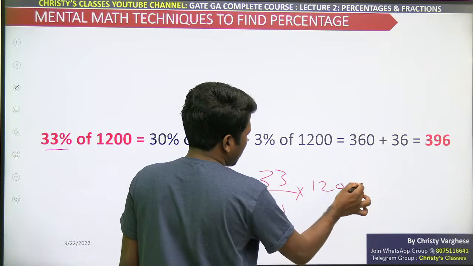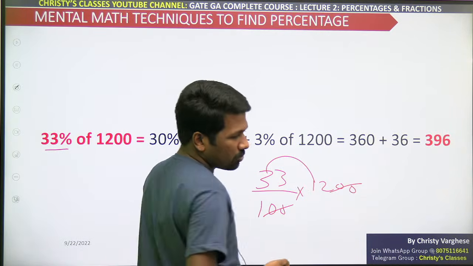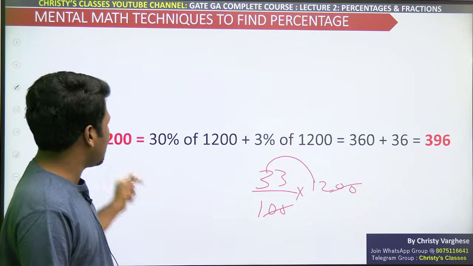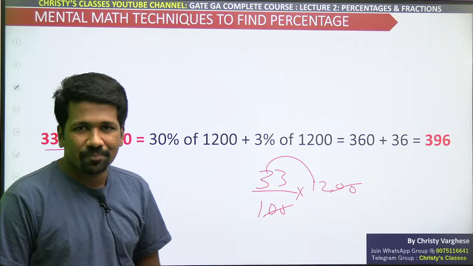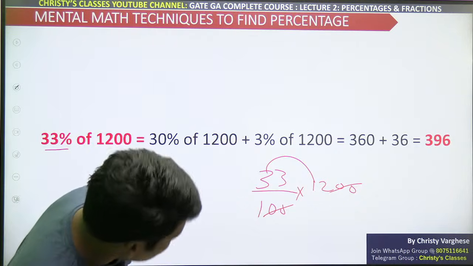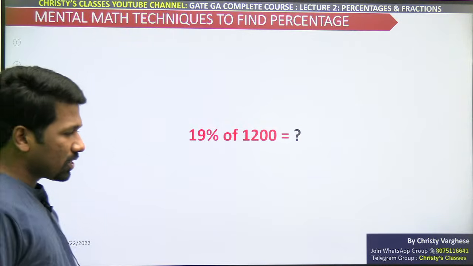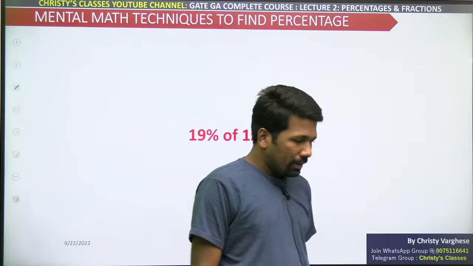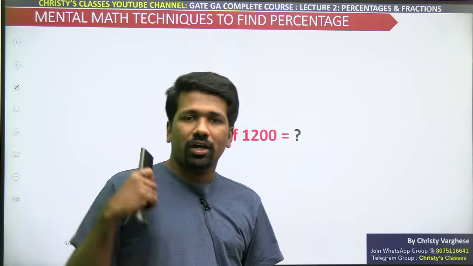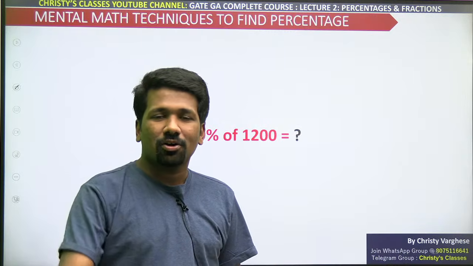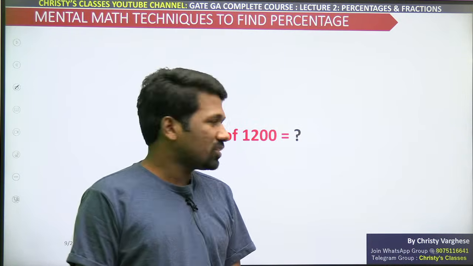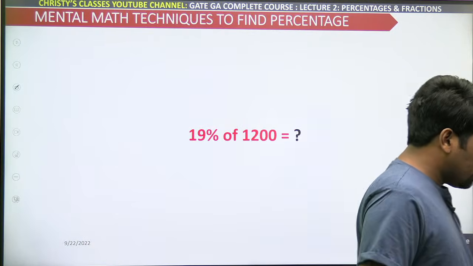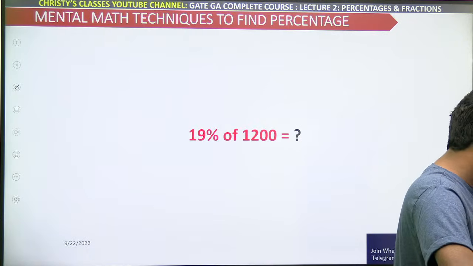33 by 100 into 1200, cancelling zeros, 33 into 12. All those multiplication, all those writing in the paper can be just avoided by just thinking differently. All of you understood this now? Then what about 19%? Answer faster. This is like a preliminary topic that you need to learn to understand other topics also faster, because in between other topics also you will be seeing a lot of percentages or ratios or fractions coming.